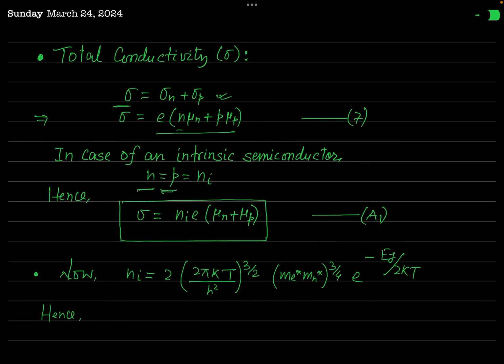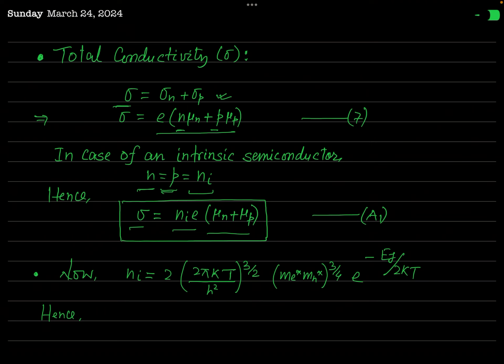So n is equal to p, and we denote both of these by the symbol Ni, which is called intrinsic carrier concentration. In equation 7, this n and p may be replaced by Ni, and when you do this, sigma can be written as Ni times E times mu n plus mu p. So this is the final expression for the electrical conductivity of a pure semiconductor.